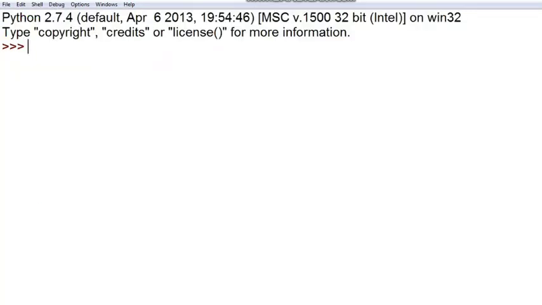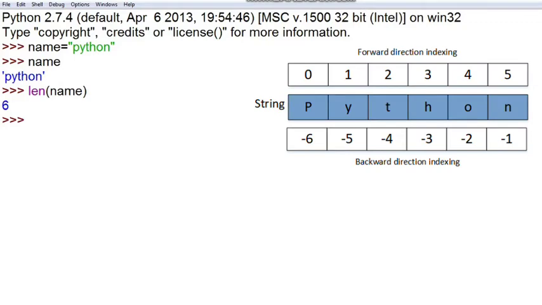So let's begin with that. Let's define a string here. Name is equal to, suppose I have written Python, and it is defined in the name variable. If I print name, it will print the whole Python string. If you want to get the length of the string, I'll write the len function and the variable name, so it will give me the answer as 6.